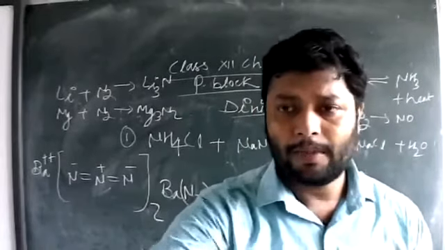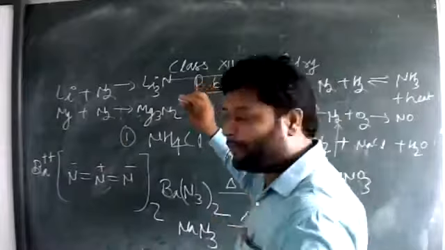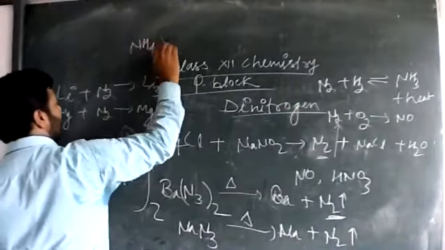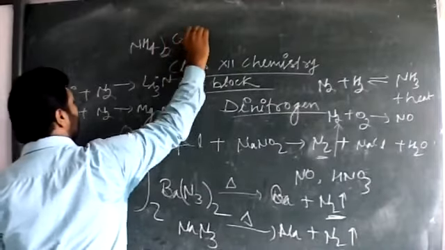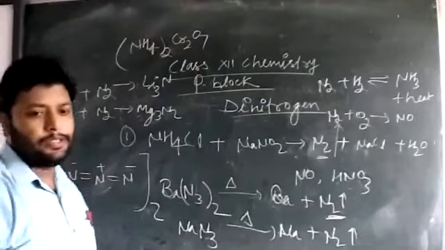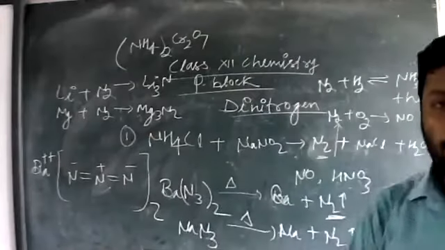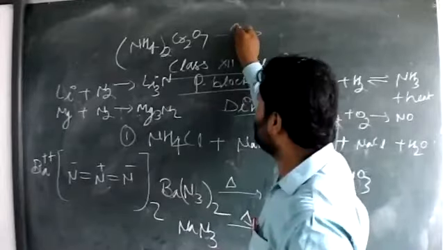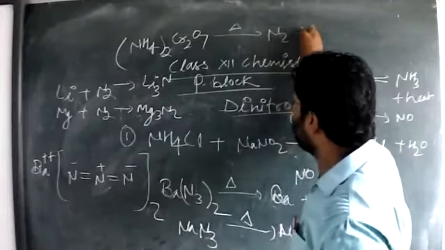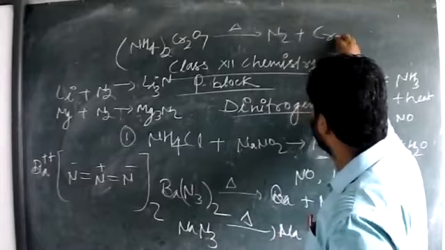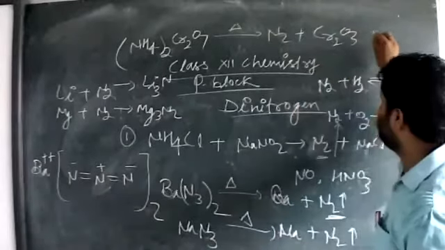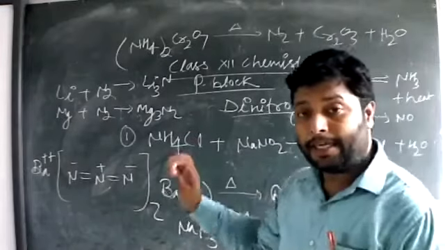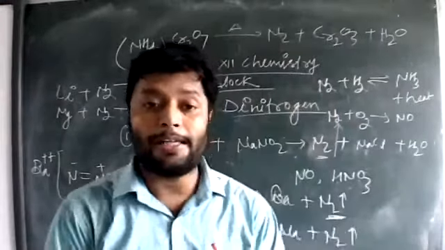Ammonium dichromate: (NH4)2Cr2O7. On decomposition, we get nitrogen, chromic oxide, and water. This is another reaction, but you have to learn it on your own also.